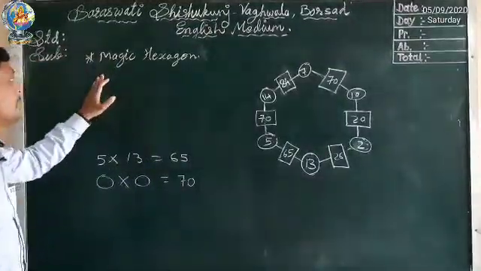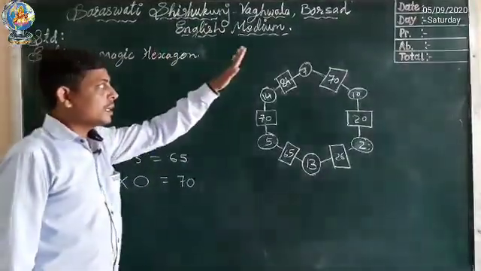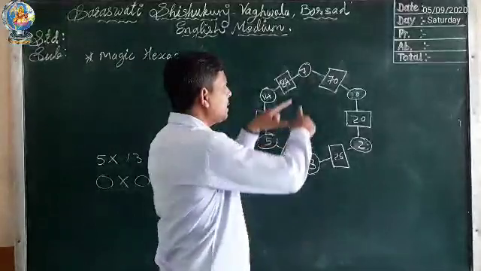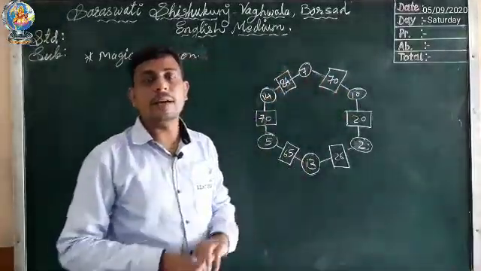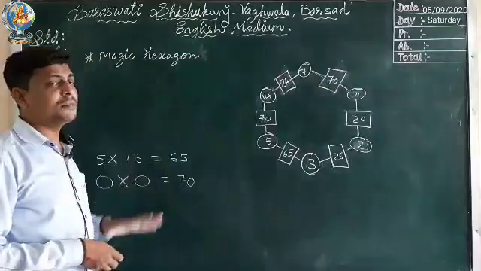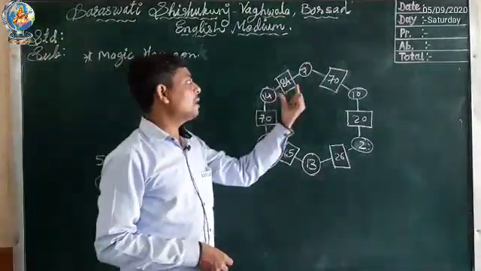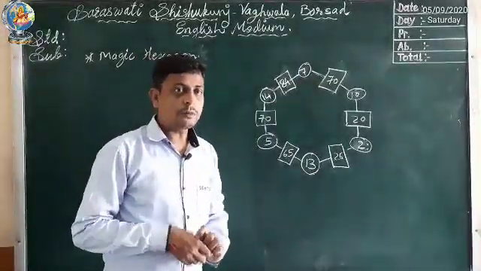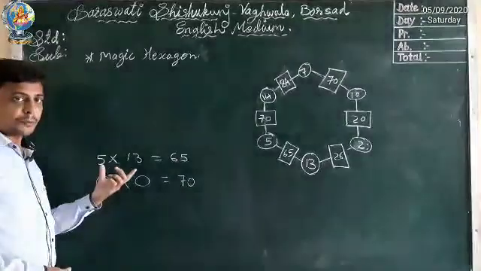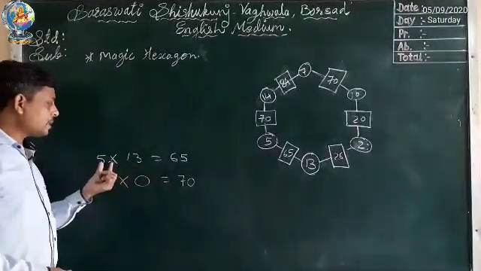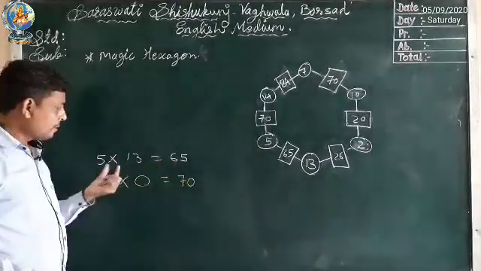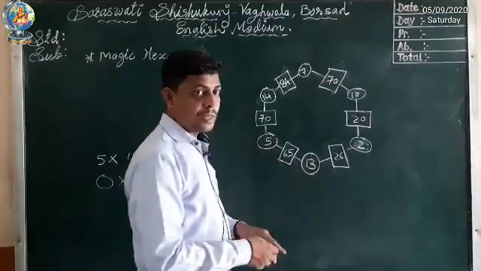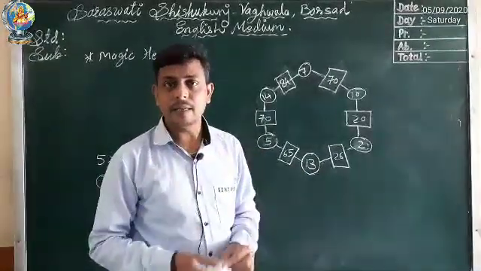Now the next topic is magic hexagon. In this figure you can see a hexagon, and on the hexagon there are squares and circles. If you observe this pattern, you will come to know that one square is in between two circles. Now downside, if you look at the picture in your textbook, you will find that 5 13s are 65. 5 13s are 65. So here 5 13s are 65 means what the rule is trying to say, that you understand.